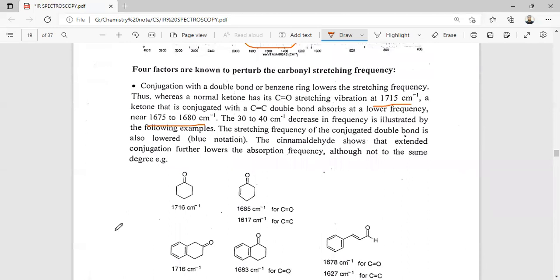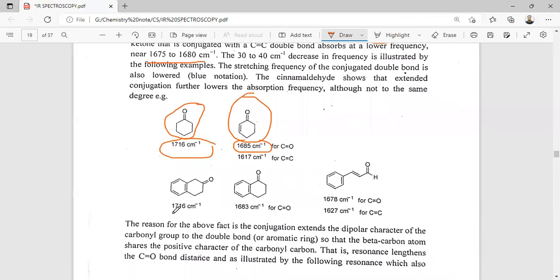Here, the first factor is conjugation with a double bond or the phenyl ring. Here is a ketone without conjugation, the carbonyl group, and here a conjugated carbonyl compound. Due to the conjugation, the carbon-oxygen double bond character is somewhat reduced. So the carbon-oxygen stretching frequency is lowered compared to the normal stretching frequency.